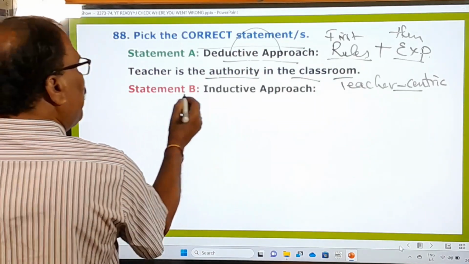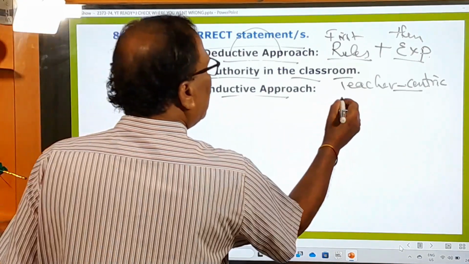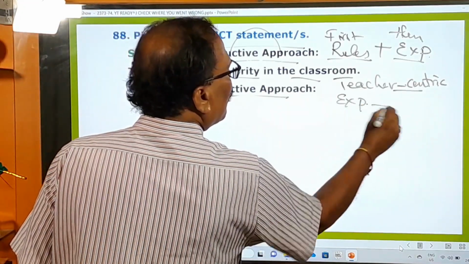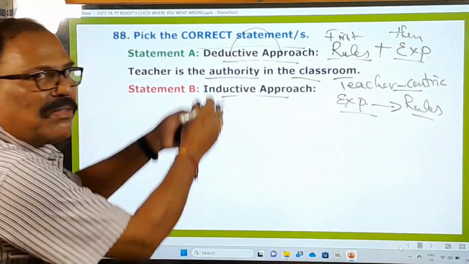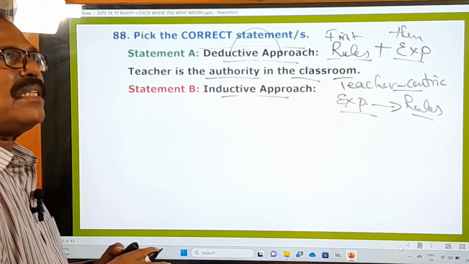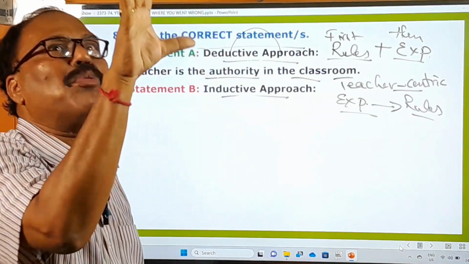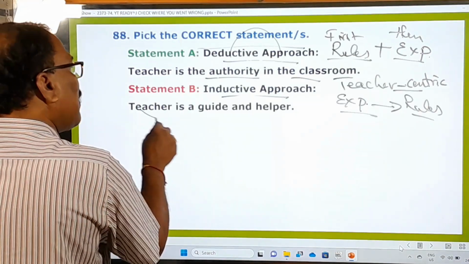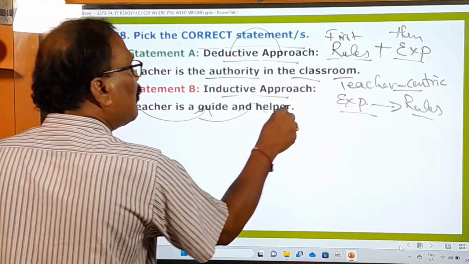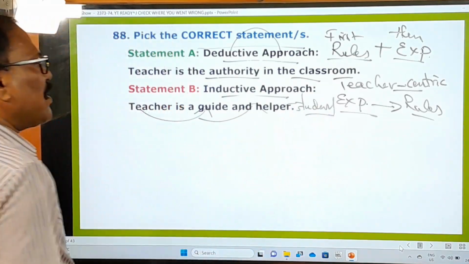That's correct. Statement B, inductive approach. Inductive approach means what? First, the teacher gives the examples, then rules. The teacher gives some examples on the board, and the students will think of those examples and try to frame the rules. And therefore, in framing the rules, the teacher will be a guide and helper to the students. She or he will be helping the students.